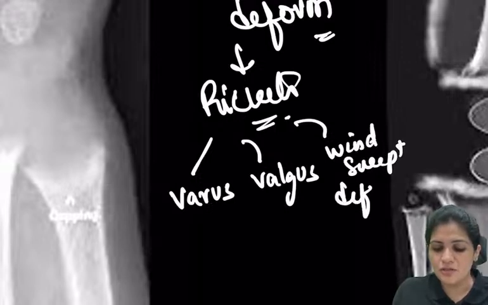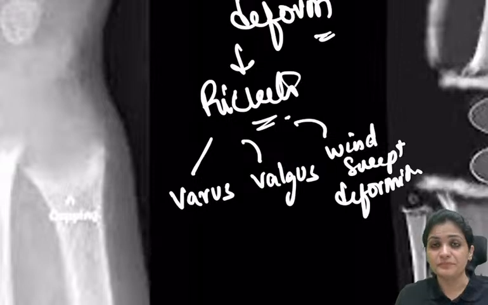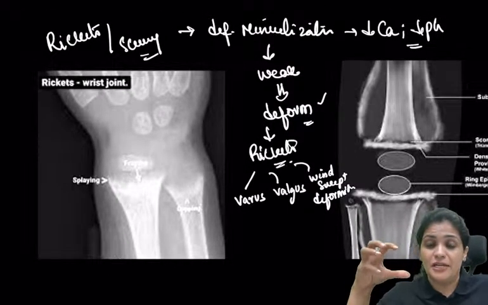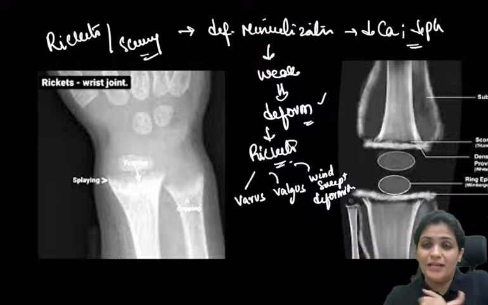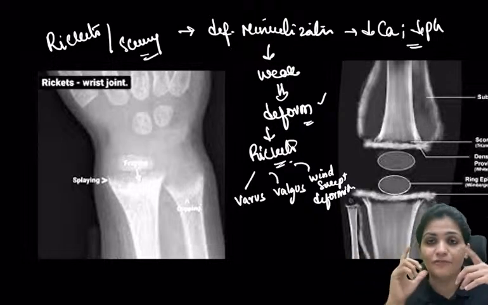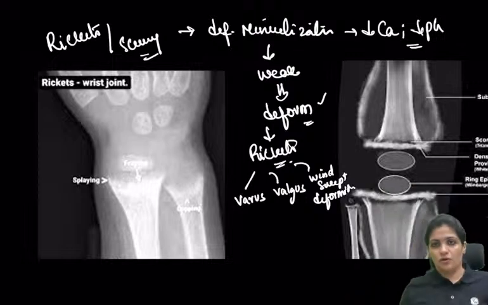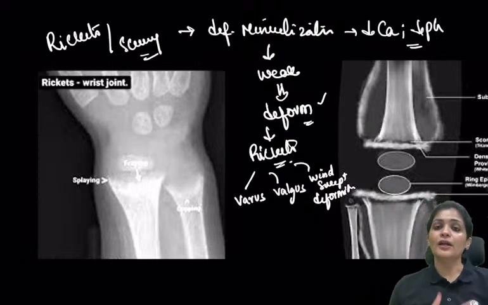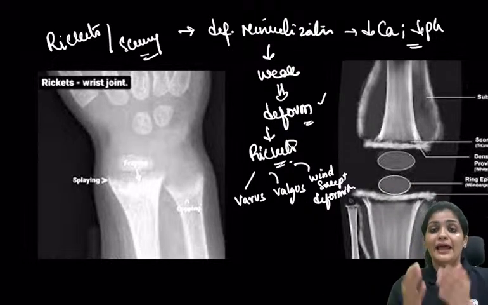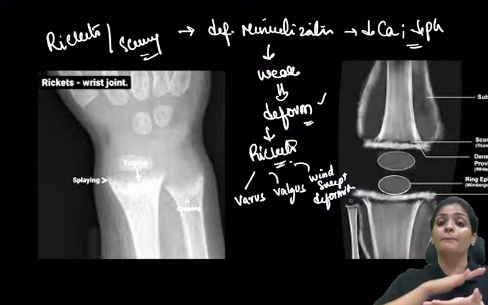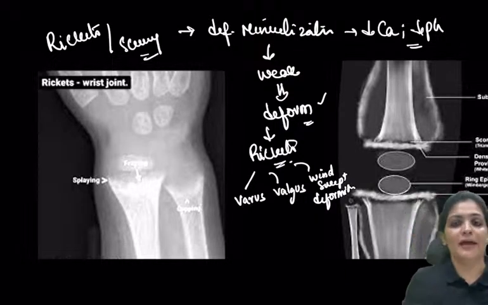As you understood, the bone is formed by osteoid, right? What is osteoid? Osteoid is nothing but your main formation, that is your collagen, collagen type 1, and proteoglycans, that you have to remember to understand metabolic disorders. Once this collagen and proteoglycans are formed, they get mineralized by calcium and phosphorus.